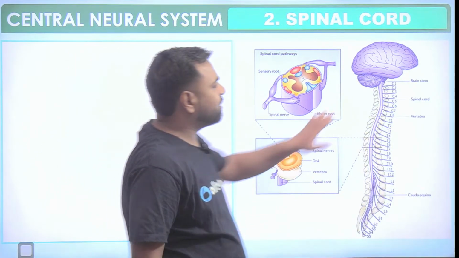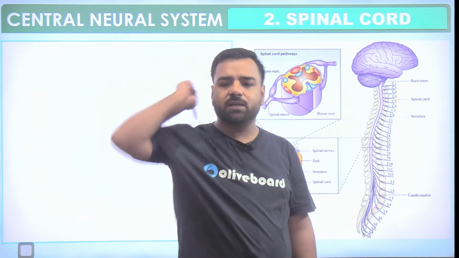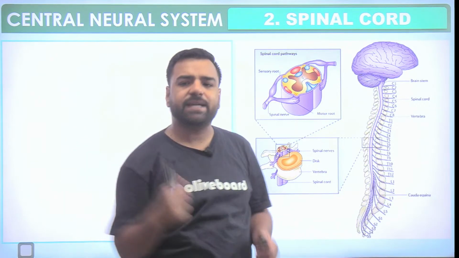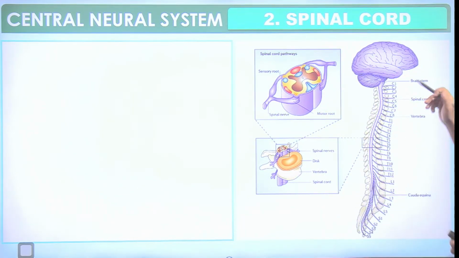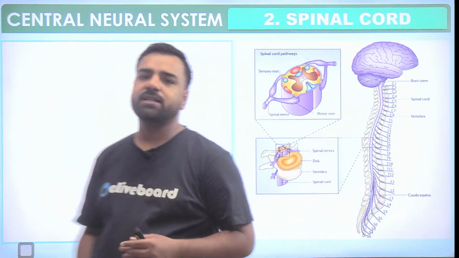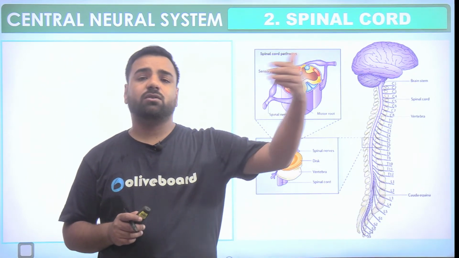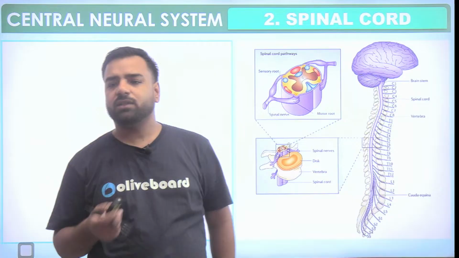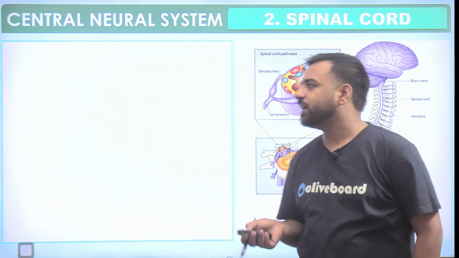A spinal cord is present within our vertebral column. That's on the back end of our body. Now see, here we have this spinal cord, and that's part of the central nervous system. When signals are carried by sensory neurons, they are either taken to the brain or taken to the spinal cord, depending upon the type of information, right?